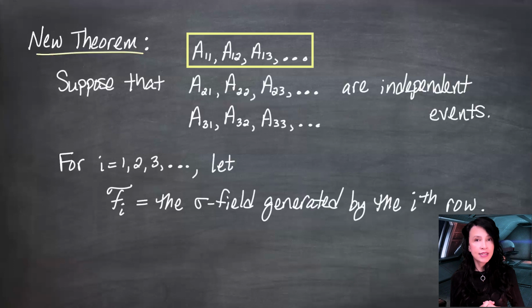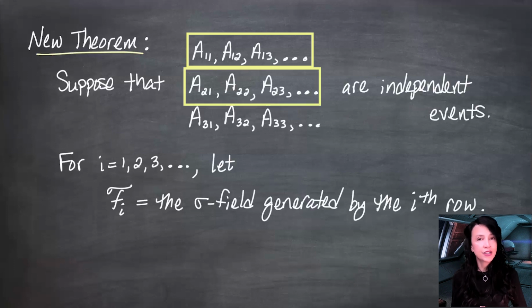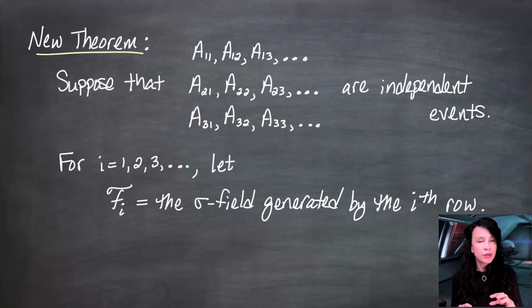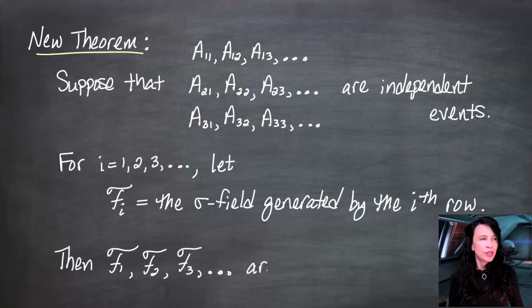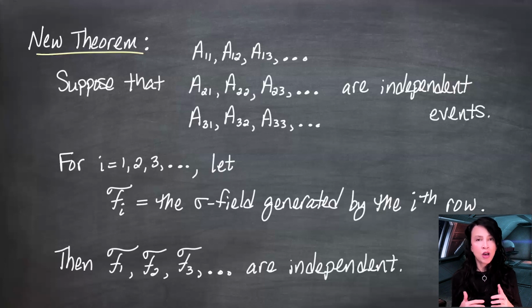So you can think of this as a collection curly A1, and this is a collection curly A2, etc. Then I'm just looking at the sigma fields generated by the different collections, starting with every one of the individual sets being independent, not just pairwise independent. I claim that these sigma fields are going to be independent. We're going to sort of show this today. I'm going to show a slightly watered down version of this, and the proof is really not very different at all. I just thought it would make for a cleaner proof for the video, slightly less tedious.